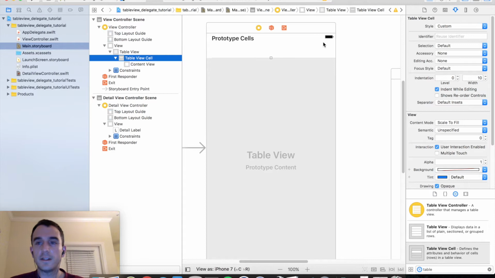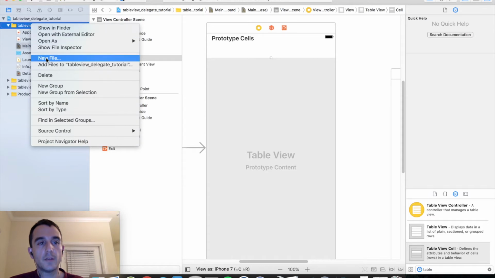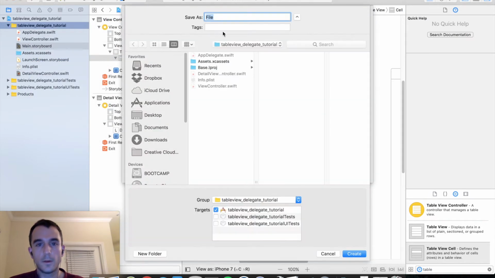So let's go ahead and set an identifier for our table view cell. So select your cell in the document outline, go over to the attribute inspector, and for the identifier, I'm going to use cell. You can name it whatever you desire. And let's go ahead and we are going to subclass this cell. So go back over to your code directory and let's create a new Swift file. I'm going to call mine CustomCell.